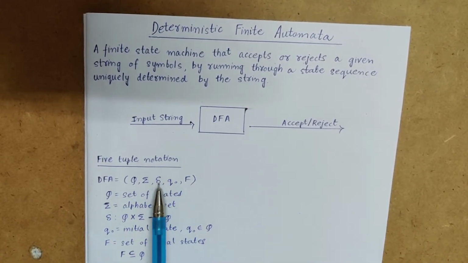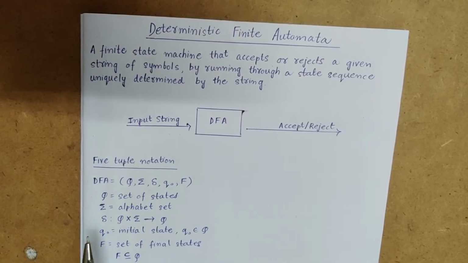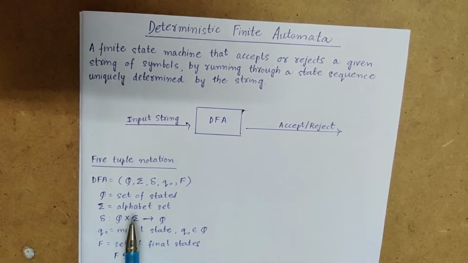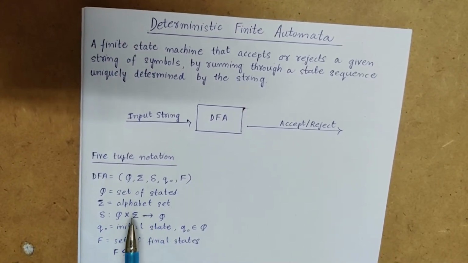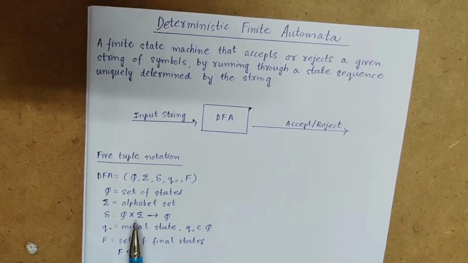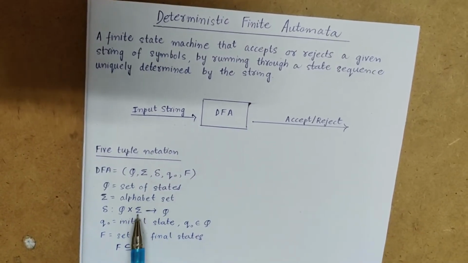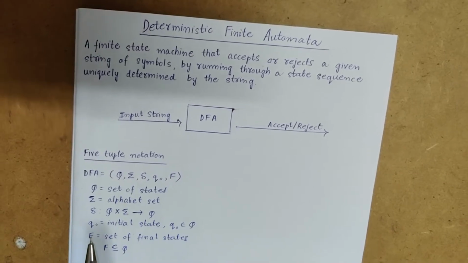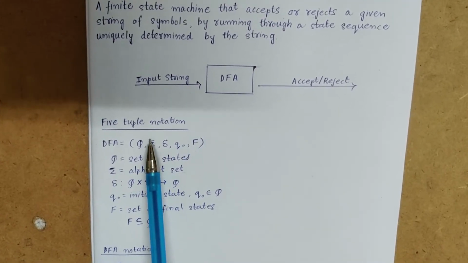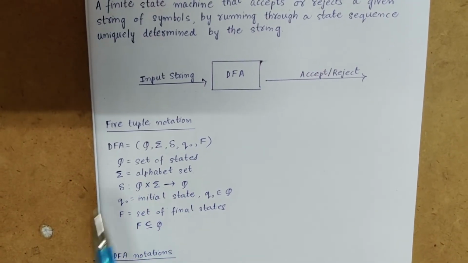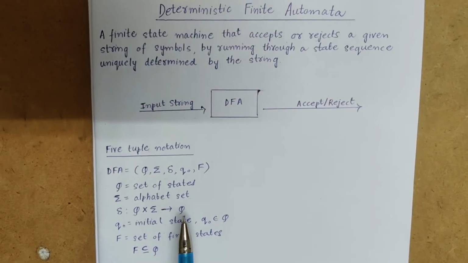And then we have delta, also known as the transition function, as you can see here. This function maps Q cross sigma to Q. It means that for a particular state, if we are given a particular symbol, what is the next state we should enter? So it maps Q cross sigma to Q. I hope the concept is clear. If we are in a particular state, depending on the input symbol, the next state is defined by this delta. We'll understand this more clearly when we go on solving questions.